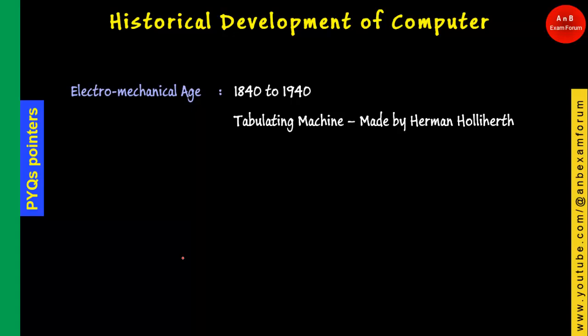In the electromechanical age, the first important instrument is the tabulating machine, which was made by Hermann Hollerith. He made the punch machine, the Hollerith machine, the tabulating machine, and this machine was used in the US census using punch cards. So Hollerith punch cards are also known, and this tabulating machine was used to calculate the numbers in the US census.